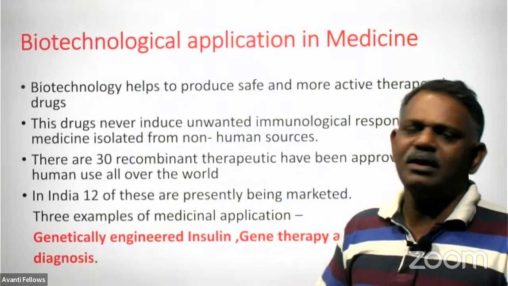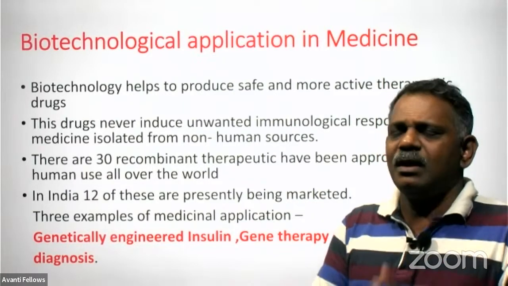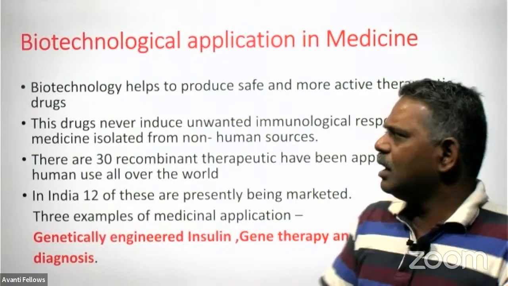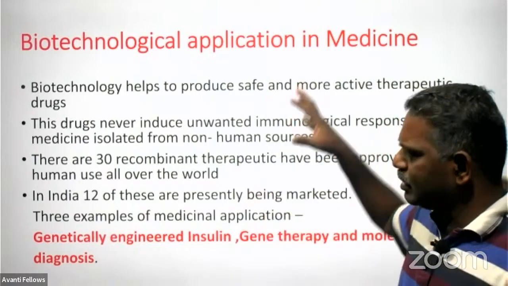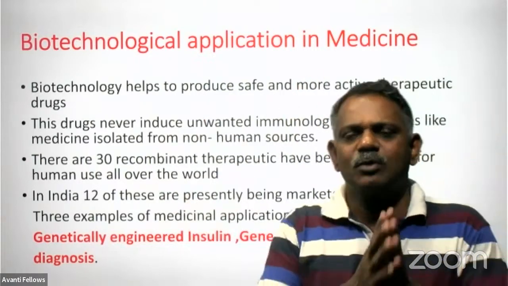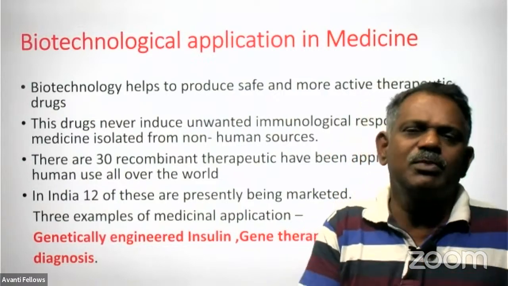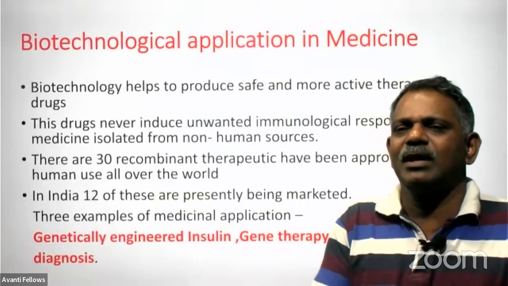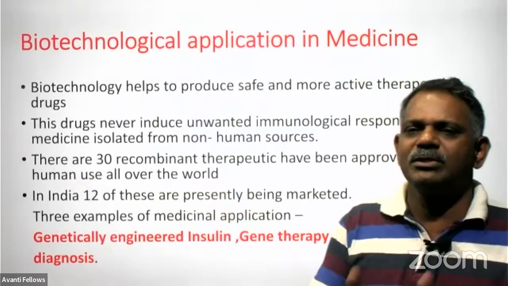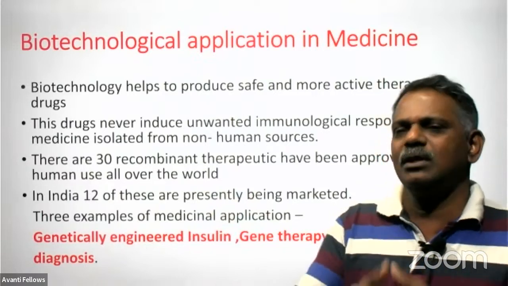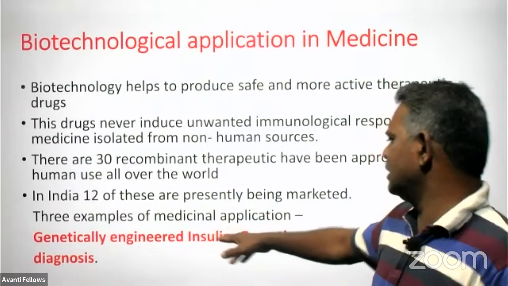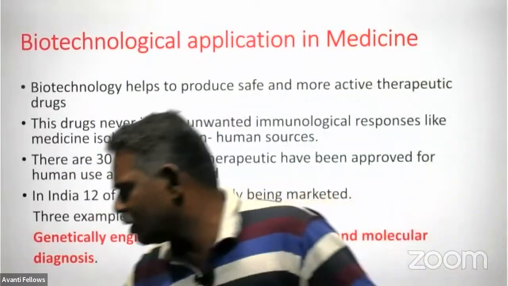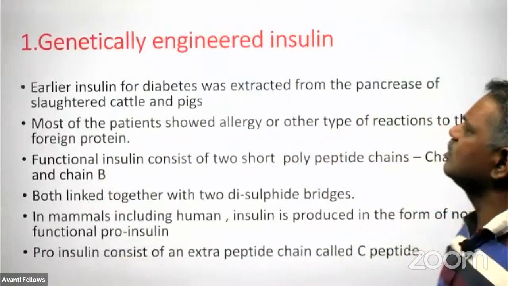But now that is not there, because we are preparing the exact human insulin by using E. coli biotechnologically, and now we are injecting it in the body. It's commercially available, at a cheap rate, and never shows any kind of allergic response, because it is 100% similar to human insulin. So those are the things mentioned in the text: genetically engineered insulin, gene therapy, and molecular diagnosis. That is what we are going to discuss here.